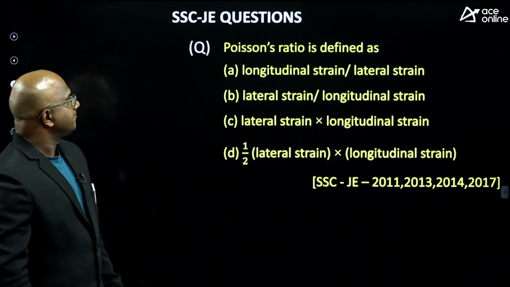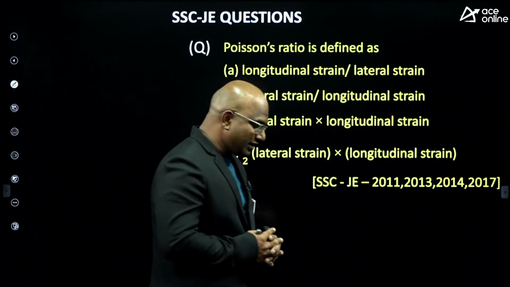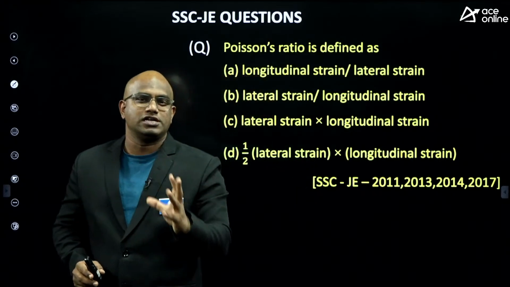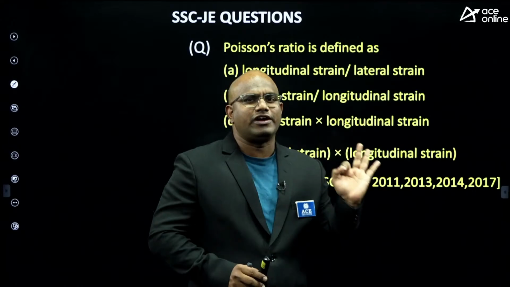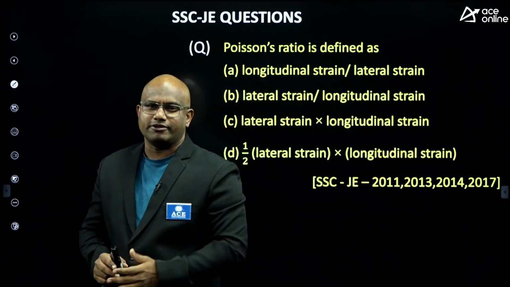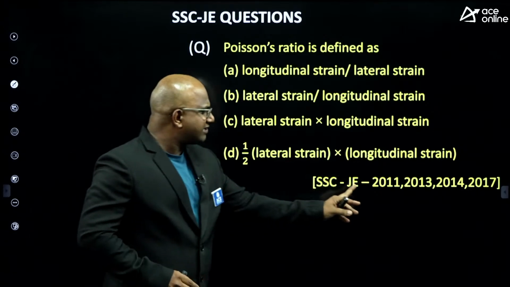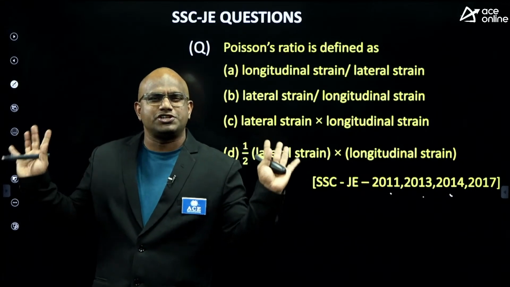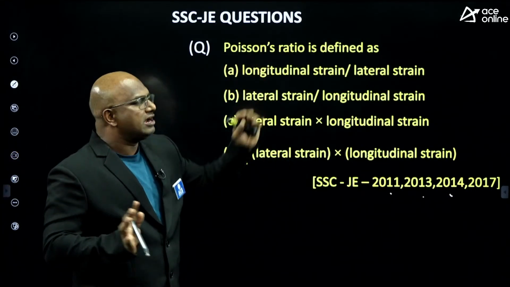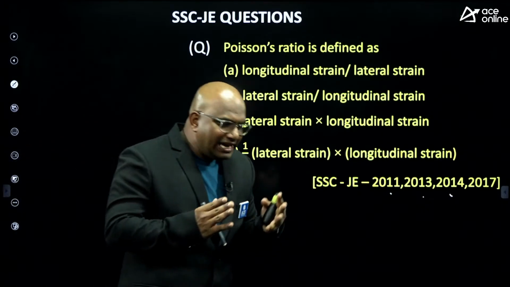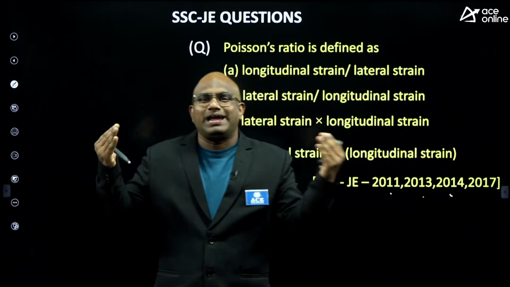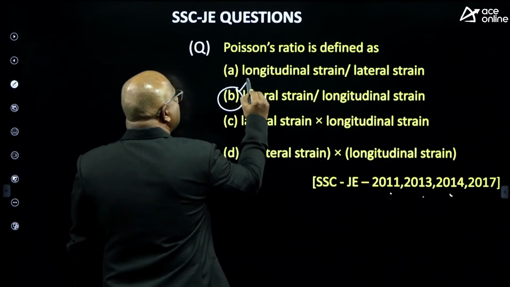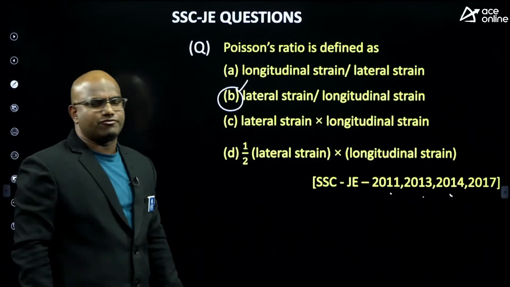Okay, next. One more thing I would like to say. In chapter 1, questions from Poisson's ratio and the limit of Poisson's ratio are very frequent. Please observe carefully, you can see the years they have given: 11, 13, 14, 17, just based on the question on Poisson's ratio itself. What is Poisson's ratio defined by? Poisson's ratio is lateral strain by longitudinal strain. Typical definition.